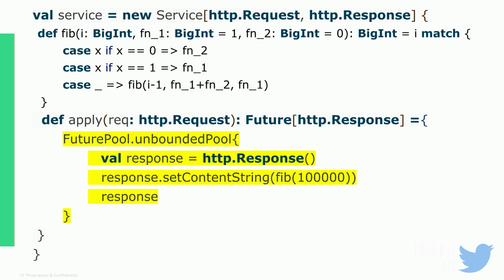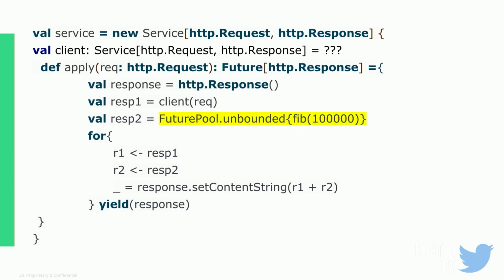The proper way to do it is like this. I initialize a new future pool, which is basically a new set of threads, and then spawn the future. This code I wouldn't say is very production ready because it does have an unlimited number of threads, but it's much better than the previous code. Now if we do this for our previous example, I'm going to spawn two asynchronous operations, and then I'm going to map on both of them. So this will run perfectly fine.